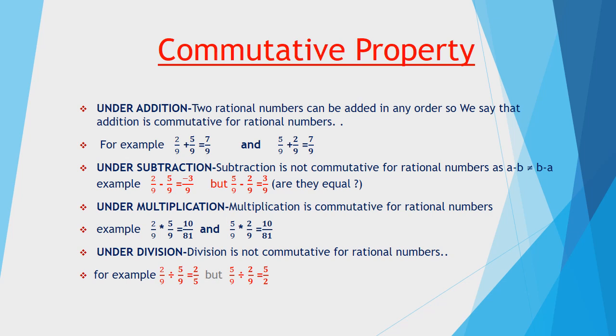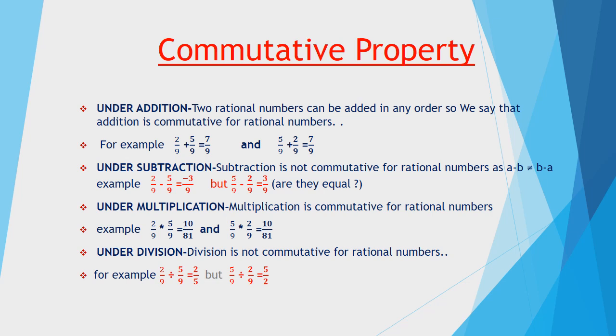Similarly, move to subtraction. Again, consider the same rational numbers 2 by 9 and 5 by 9. 2 by 9 subtracted from 5 by 9, you will get 3 by 9. But if you subtract 5 by 9 from 2 by 9, you will not get 3 by 9. You will get minus 3 by 9. So answers are not same. a minus b is not same as b minus a here. That's why subtraction is not commutative in case of rational numbers. Even in case of natural numbers, they are not commutative, as 2 minus 3 is minus 1 and 3 minus 2 is plus 1.